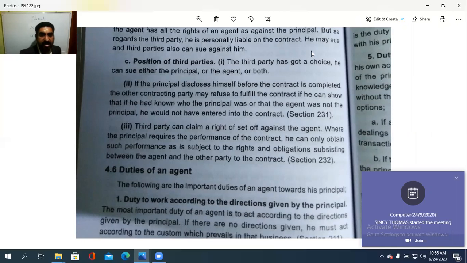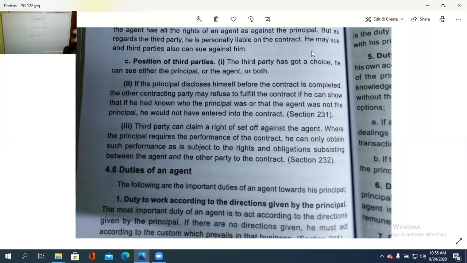And the third party can claim a right of set off against the agent also. Where the principal requires the performance of the contract, he can only obtain such a performance as is subject to the rights and obligations subsisting between the agent and the other party to the contract. So the third party can claim a right of set off, compensation, against the agent.